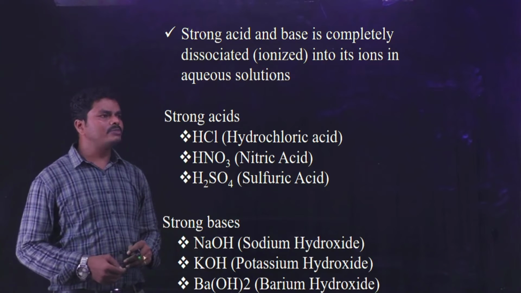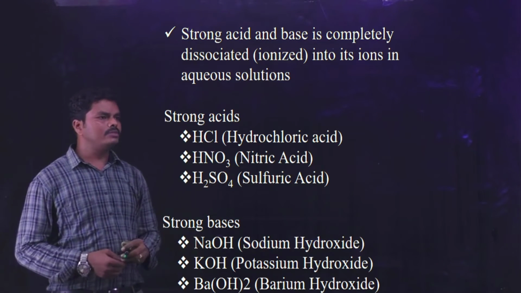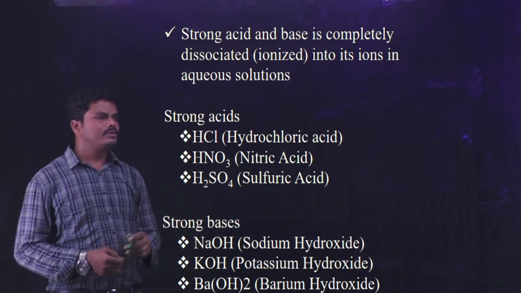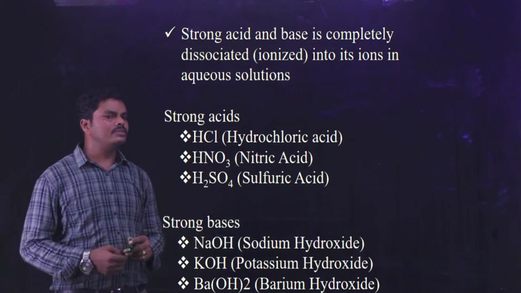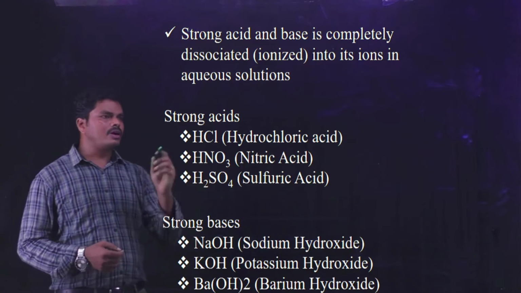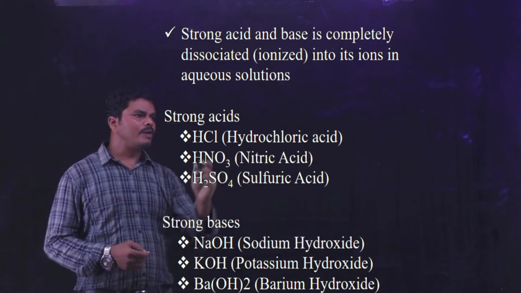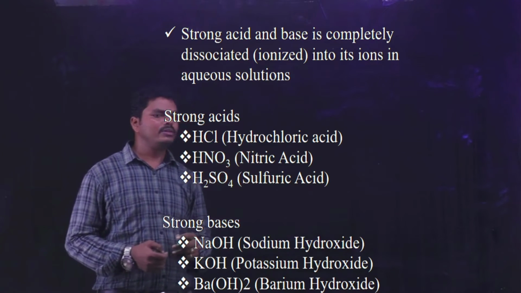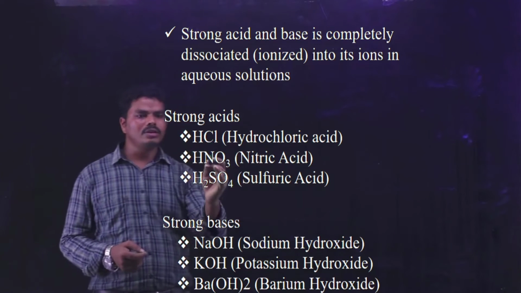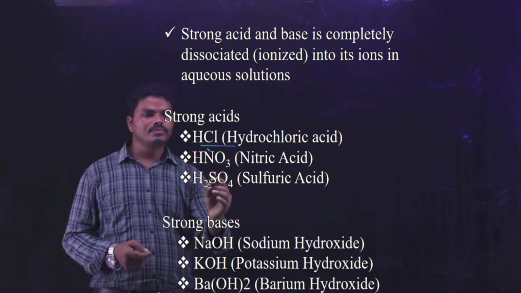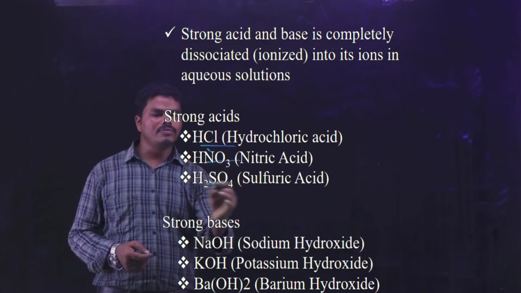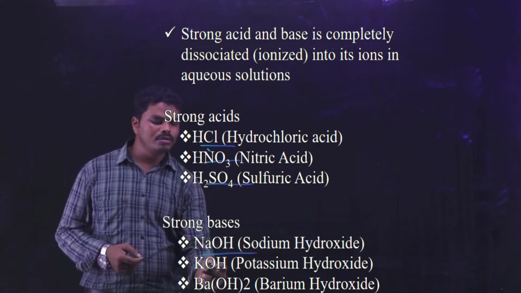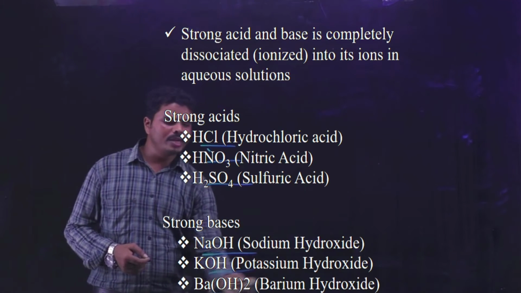And coming to the types of acids and bases, there are 4 types: strong acid, weak acid, strong base and weak base. So first we will see about the strong acids and strong base. The strong acid or strong base can completely dissociate into ions when it is dissolved in aqueous solution. Examples for the strong acids are hydrochloric acid, nitric acid and sulfuric acid. Examples for strong bases include sodium hydroxide, potassium hydroxide, barium hydroxide.